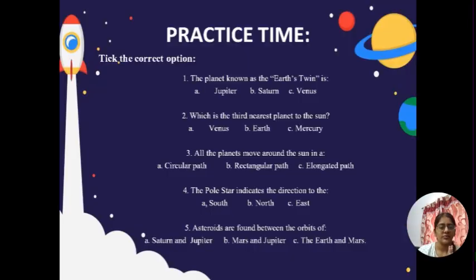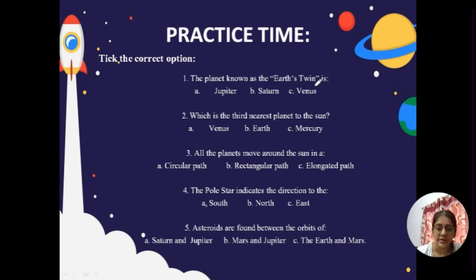Then comes the practice time. This is the end of the chapter. What all we learnt about? We learnt about the sun, the stars. Stars form a group called constellations. And we learnt about the earth, the moon, the human-made satellites, and our universe. So now let's go ahead and test your knowledge.